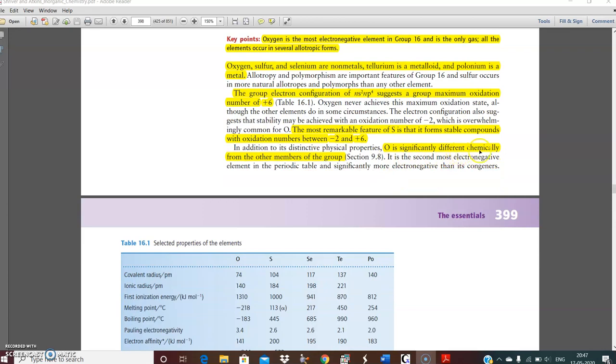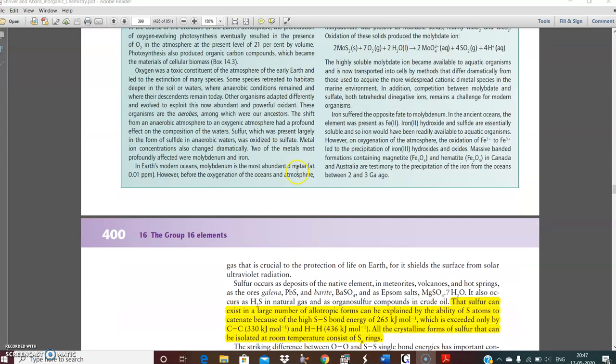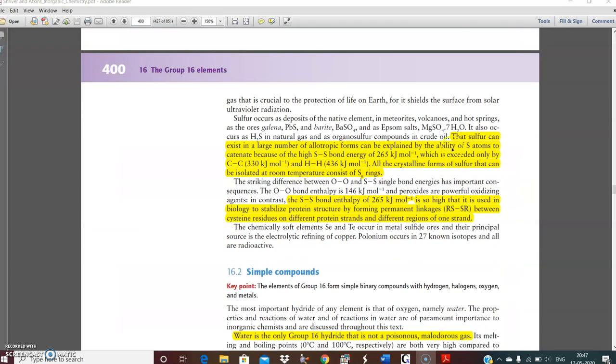Oxygen is significantly different chemically from other members of the group. It is one of the most electronegative elements, or you can say the second most electronegative element in the periodic table after fluorine. All other things are not required. Sulfur can exist in a large number of allotropes, which can be explained by the ability of sulfur atoms to catenate. What is catenation basically? Like carbon-carbon bond formation, sulfur-sulfur bonds can also be formed. Sulfur-sulfur bonds have quite high bond energy.